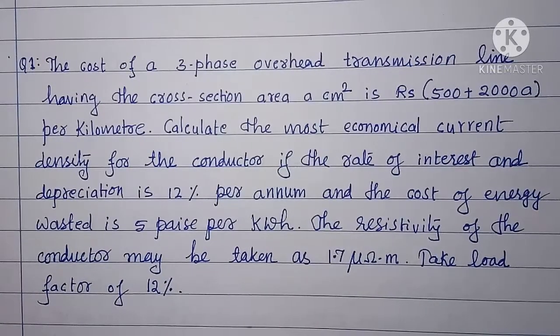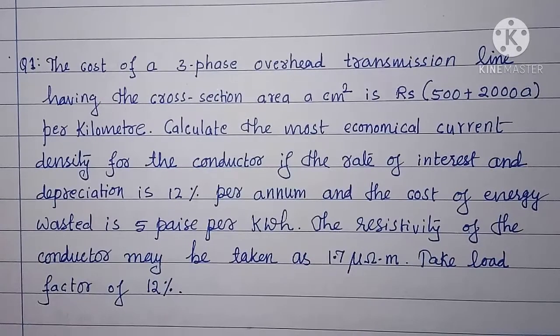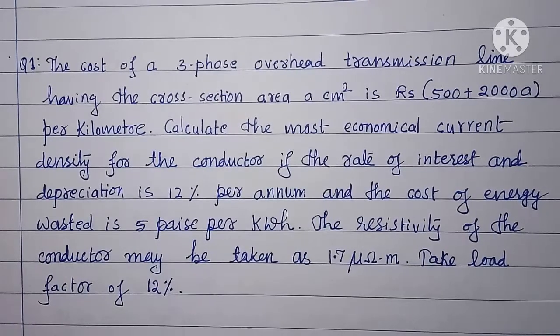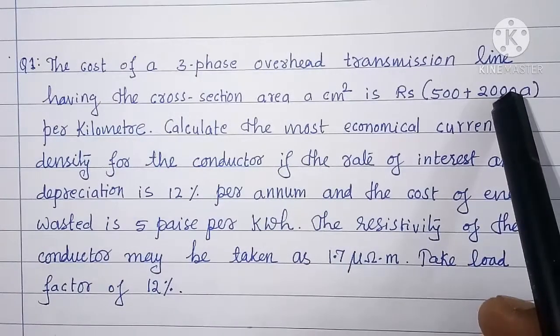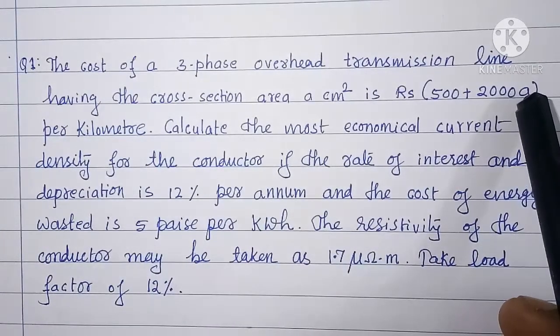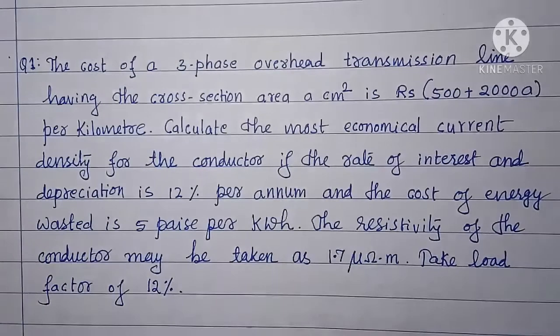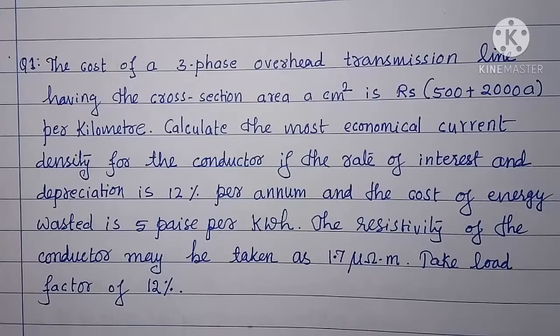Dear students, to find the economical size of conductor, we have to equate the variable cost per annum to the cost of energy loss according to Kelvin's law. So I'll write here in solution.